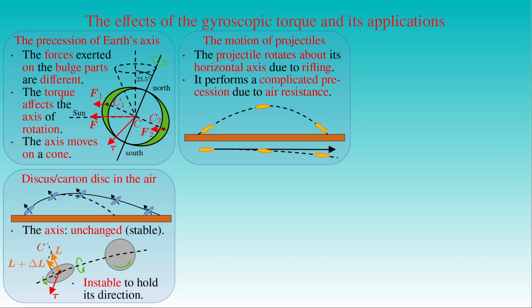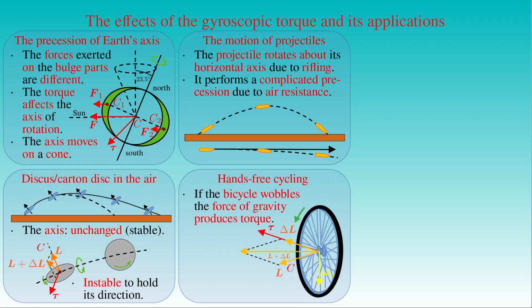An example of the gyroscopic effect that plays a role in stabilizing constrained movements can be seen in the case of cycling without handlebars. If for some reason, a cyclist moving fast deviates from the position in which his center of gravity is in the common vertical plane of the two wheels of the bicycle, for example the bicycle wobbles, then the force of gravity produces the torque tau on the front wheel as seen in the figure.